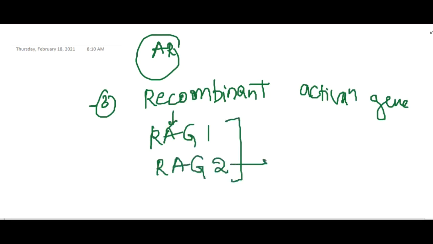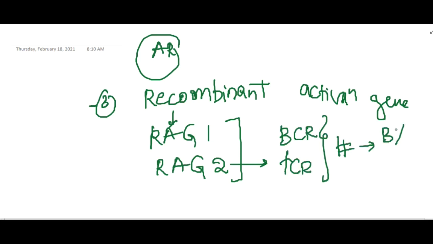Because these recombinant activation genes 1 and 2 actually activate the B cell receptor and T cell receptor, a defect in these will result in no B cells, no T cells, but NK cells are present. So this is the recombinant activation gene, which is RAG1 and RAG2.